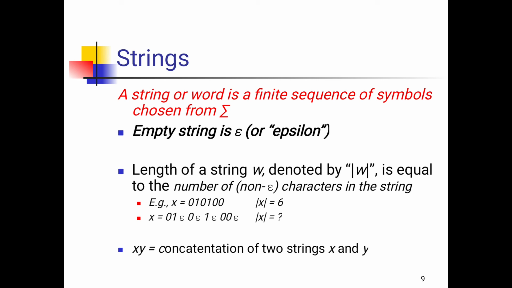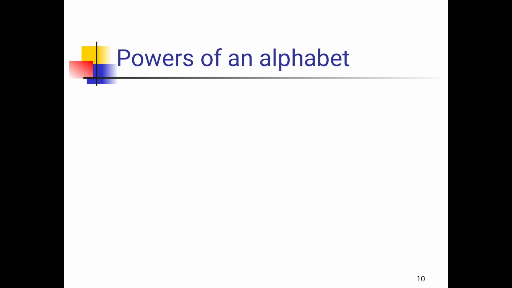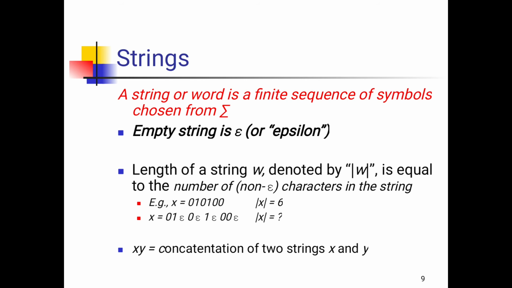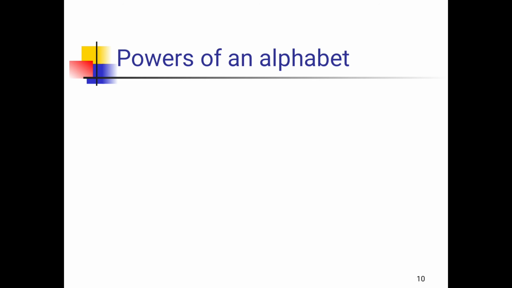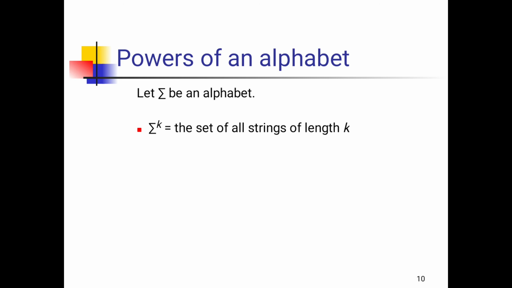Next one is a prefix. A prefix of a string is any number of leading symbols of the string. Next one is suffix. A suffix of a string is any number of trailing symbols of the string. Now, operations on strings, different operations we will perform on strings. One is concatenation. If x and y are two strings, then xy is called the concatenation of the strings. For example, x is equal to hi and y is equal to CSE, then the concatenation xy is equal to hiCSE.